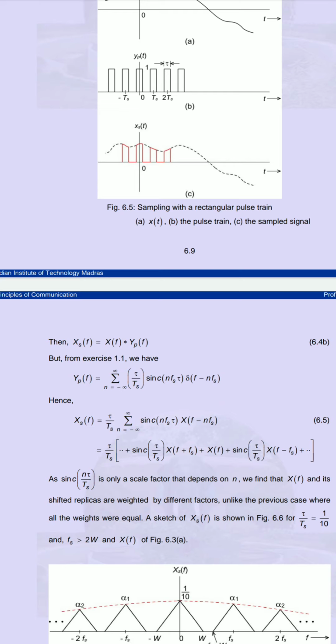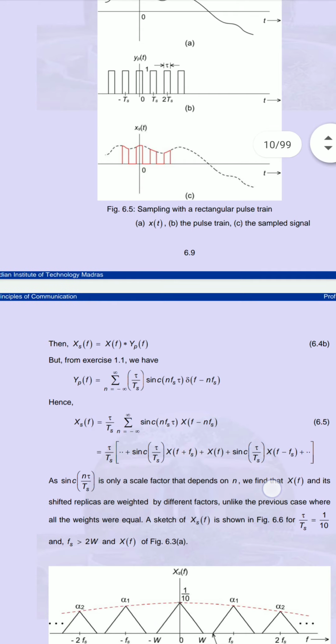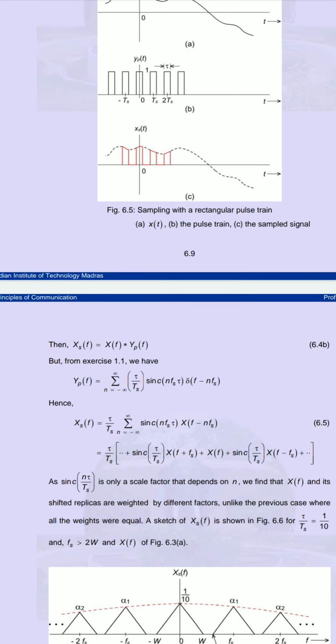x of f plus sinc of tau upon T_s into f minus f_s, x of f minus f_s. Here we take the sinc of n tau upon T_s as a scalar factor which depends only on n. So we find x of f and its shifted replicas, unlike the previous case.